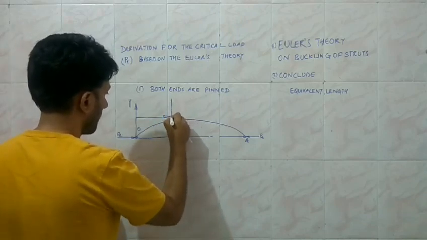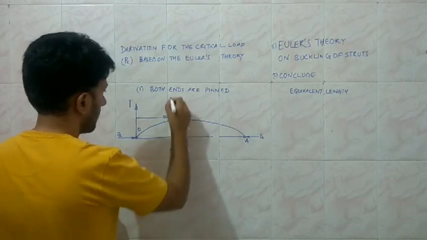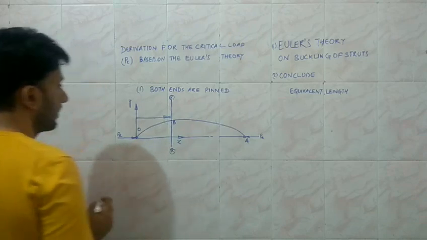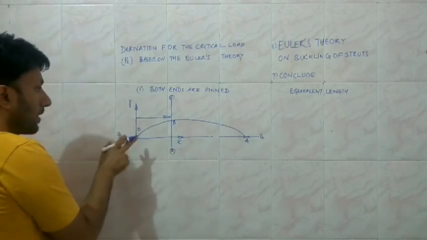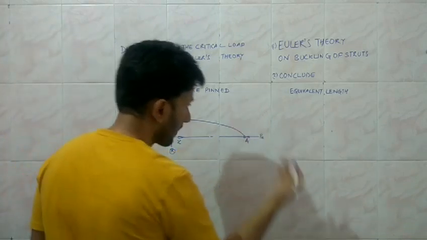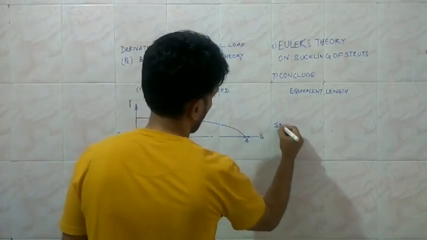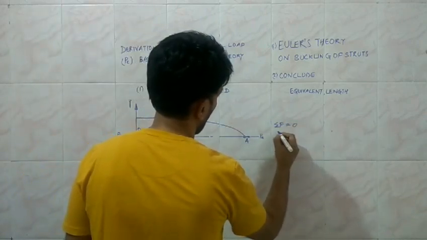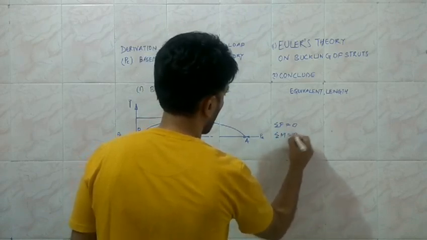This is the cross section where we will try to find out the value of the moments. Under the equilibrium condition, we have already considered that the load is being applied for the equilibrium, and we are talking about the neutral equilibrium. So the algebraic sum of the forces must be equal to 0, and the algebraic sum of the moments must also be equal to 0.